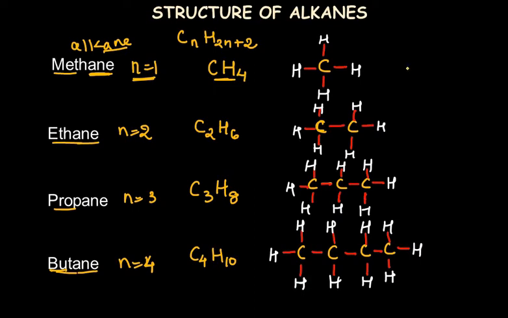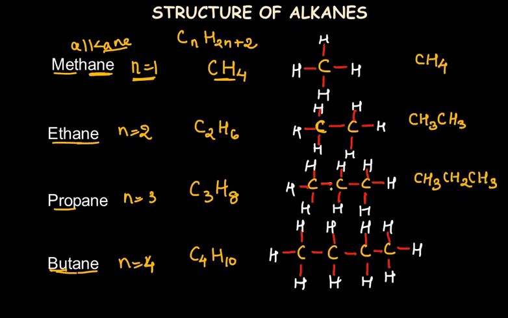Now this is the structure of alkane showing all the bonds, but in general at times we write it like this also. CH4 is common, but then we can write CH3CH3 for ethane. The reason is that we just show how many hydrogen atoms are bonded to each carbon by writing carbon one by one with its hydrogen. So if we write it for propane, it should be CH3, then CH2, and then again CH3.